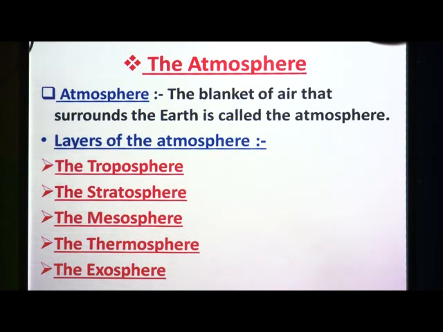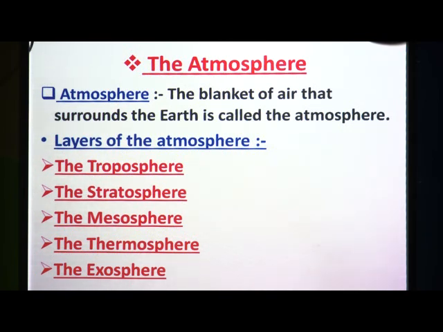It is about several hundred kilometers. We do not know exactly how much it is. That means it spreads in the space, but we do not know exactly how many kilometers thick it is. But the density or the thickness of the atmosphere is not the same throughout. That means everywhere the air is not the same. As we know, on ground level air is different, as we go higher or on the mountains, then we feel less air there.